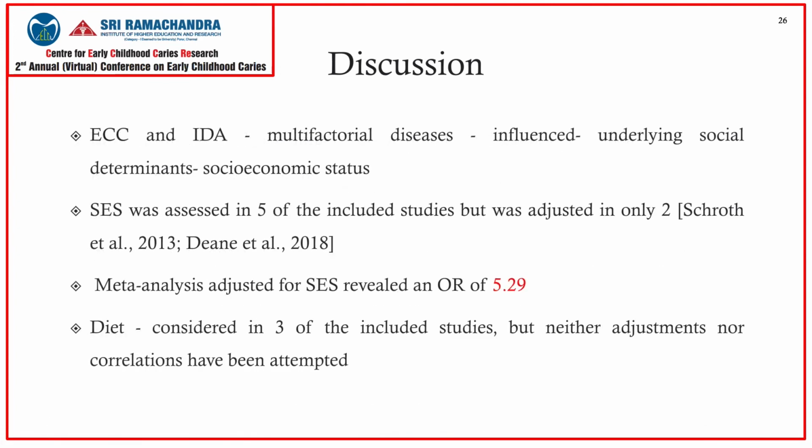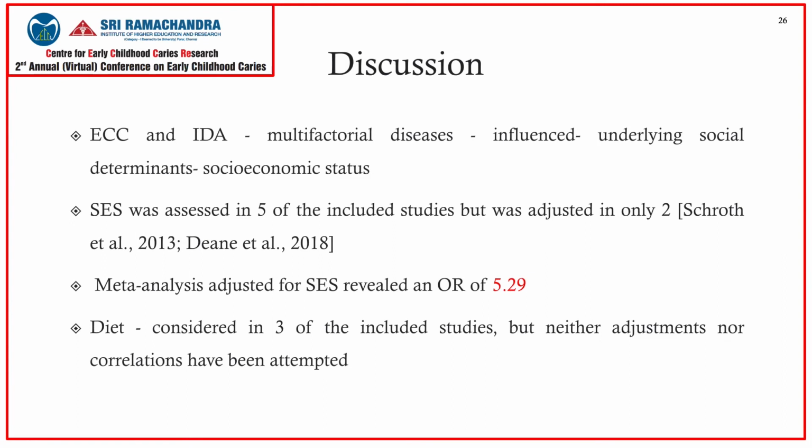Early childhood caries and iron deficiency anemia are both multifactorial diseases which are influenced by underlying social determinants of health such as socio-economic status. A cause and effect relation can be determined only if all the confounding factors are taken into consideration, as these factors mask the true association between these two entities. Previous studies have established the impact of low socio-economic status in both ECC and IDA.